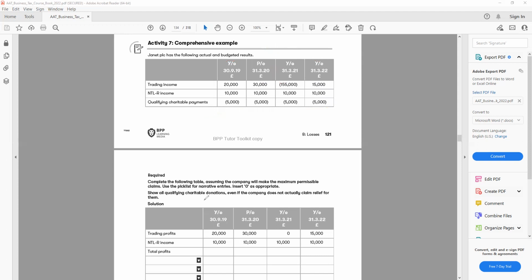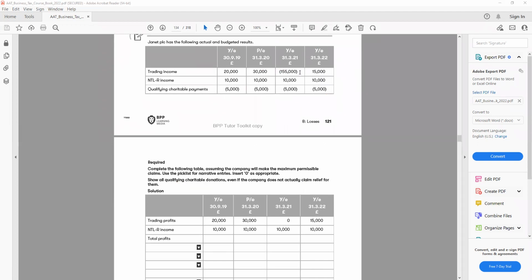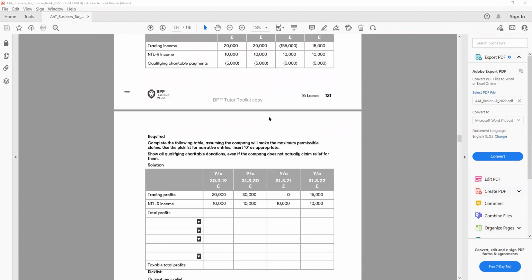All right, so what is the requirement? Complete the table, assuming the company will make the maximum permissible claim. So they're asking to sort out the loss and show all the qualified charitable donation. Even if the company does not actually claim, that's fine. Let's quickly do the workings for that. So 20, 30, 155 is the loss, 15 is the last year. Then 10 every year is the non-trading loan relationship, and QCD is 5.